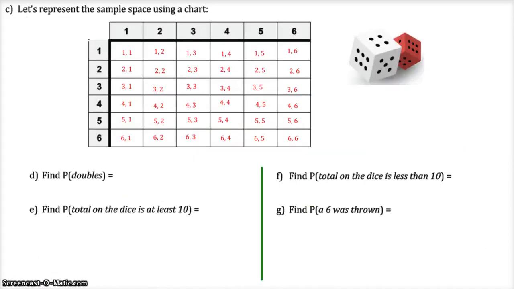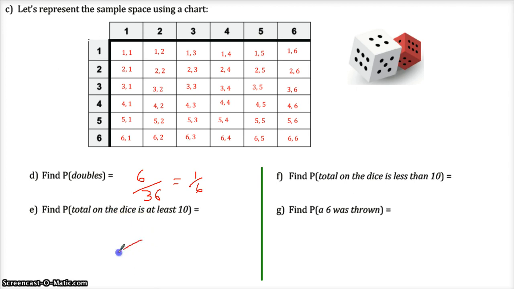Okay, once we're armed with this little diagram of the sample space, and this happens with any sample space, once you have it listed out, you can answer just about any one of these questions they throw at you. Like this, what's the probability we're going to find doubles? Okay, it's out of 36, but the doubles you can see land right here, and it's kind of easy to count them once we have that. So this is simply going to be, out of our 36, we see in the highlighted zone there's 6 out of 36, so it's the same thing as 1 out of 6. There's other ways to think about that, but once you have the sample space, I think it's really easy to just demonstrate that it is 1 out of 6.